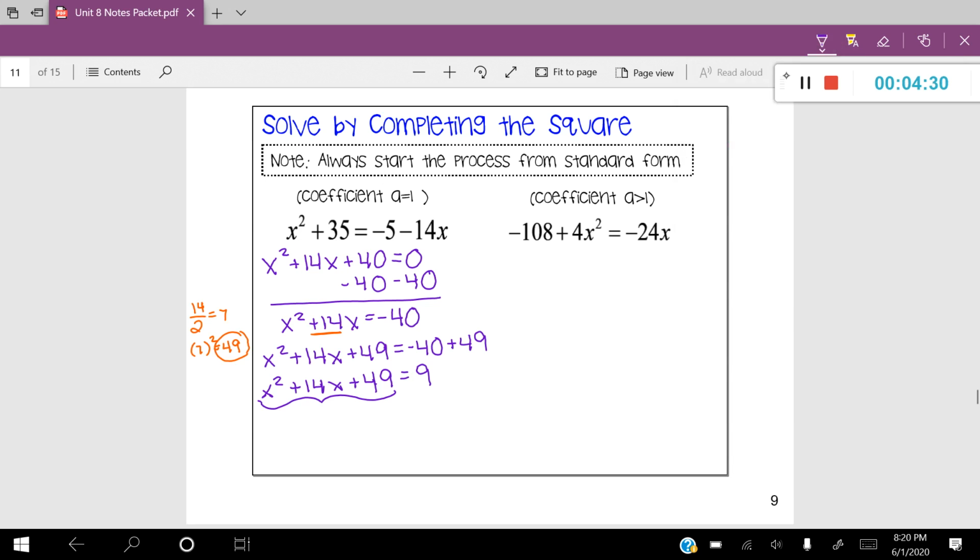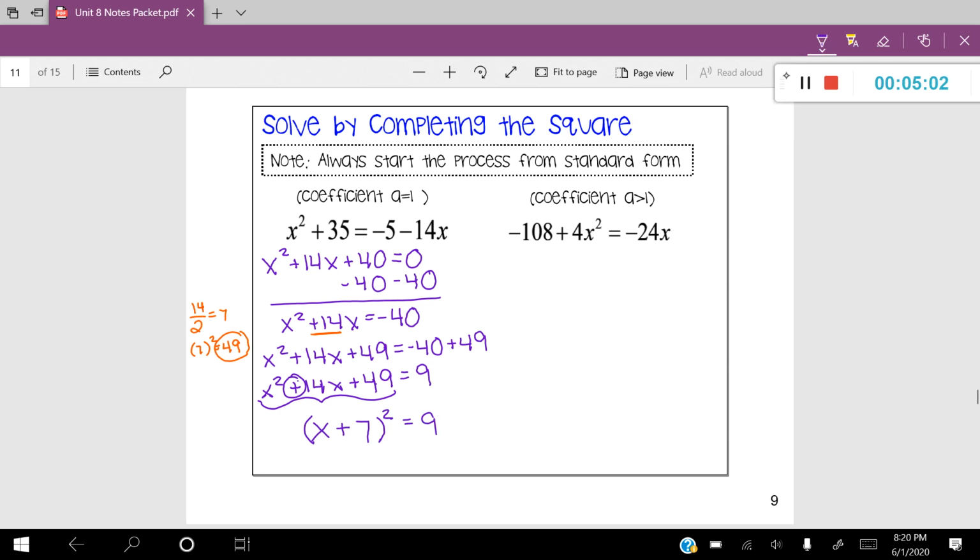All right, because now if we remember this special case, the perfect square trinomial will break into two binomials, where the square root of the first term, which is x, the square root of the last term, which is 7, and this operation in front here of the b coefficient will be my operation. And that will all equal to 9. And we learned that in Unit 7. That's a special case.